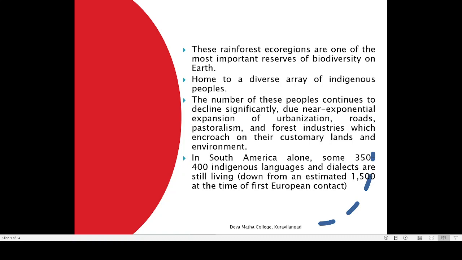But when you come across several animals, you don't know to which animal group they belong. A large number of our smaller animals are still not known to the scientific world. That is the situation in our area. In South America, these regions are so vast, and most of the animals there are poorly explored. So it's an important region, and that is why biodiversity is so important.